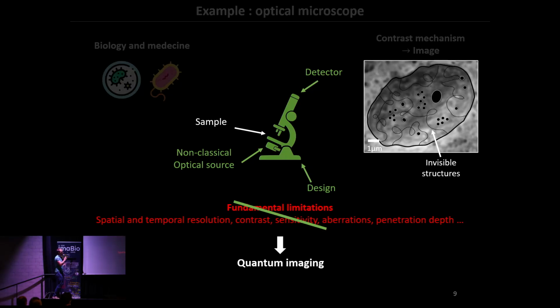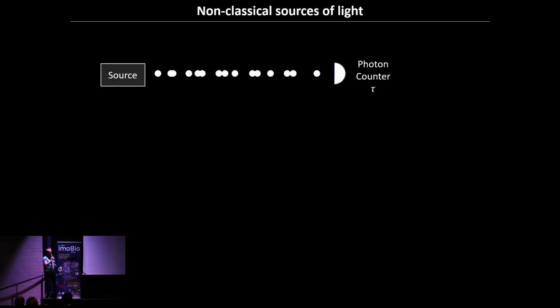And yeah, for example, you could imagine being able to see some structure that you cannot see with classical light, which is, again, we're not there yet, but that's one of the claims that we have in quantum imaging: to be able to see something that is even invisible for classical light. One important element of what I just said is the non-classical source of light.